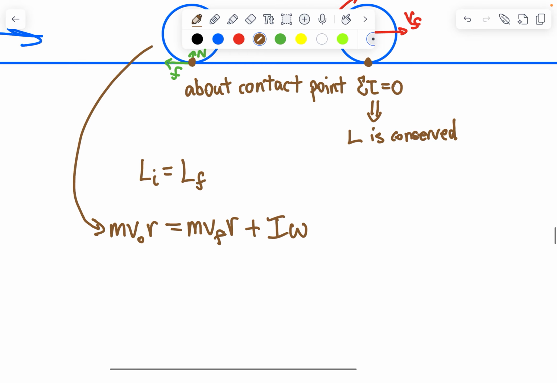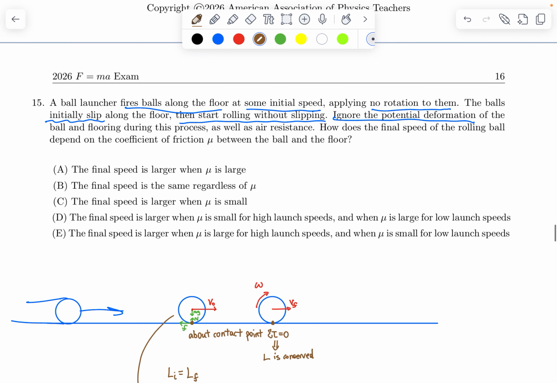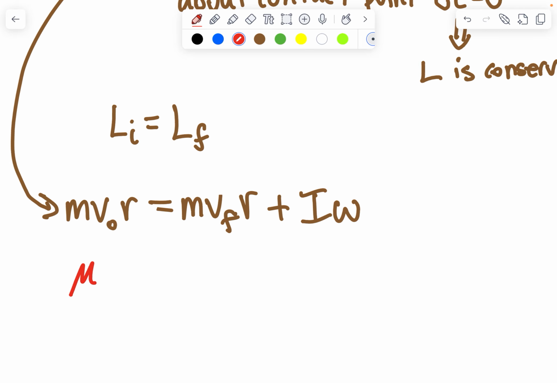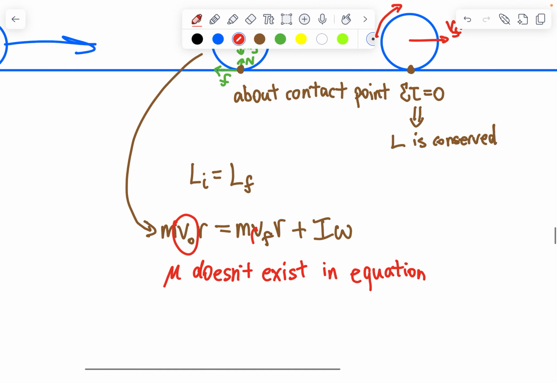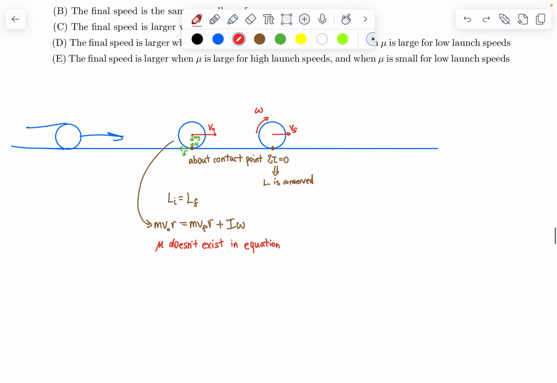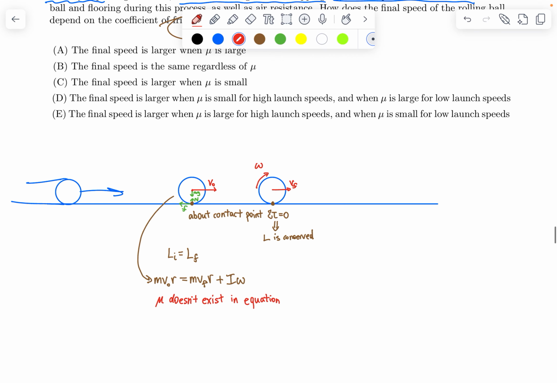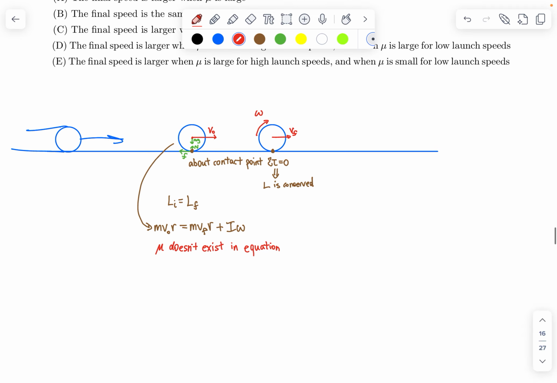And so basically, let's see what the question is asking. It's about mu, and mu doesn't exist in the equation. We can rearrange this to solve for V naught and VF, but since mu doesn't even exist in the equation, it can't possibly affect VF in terms of V naught.